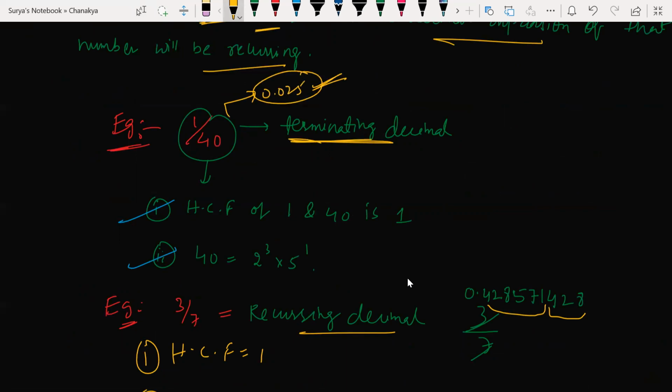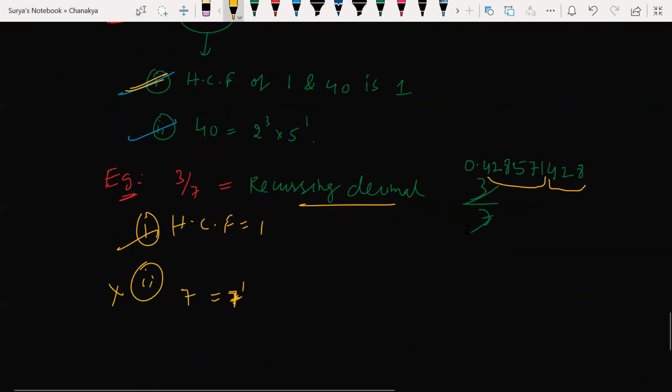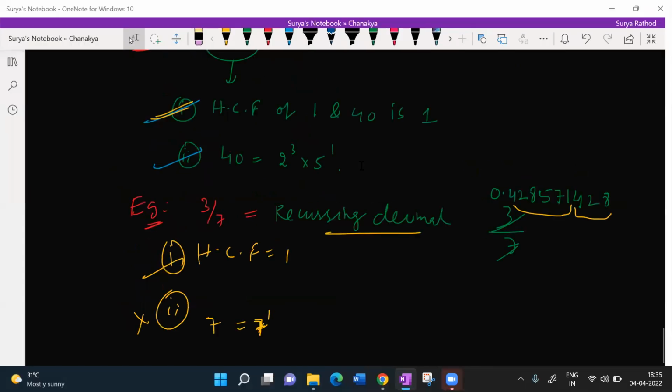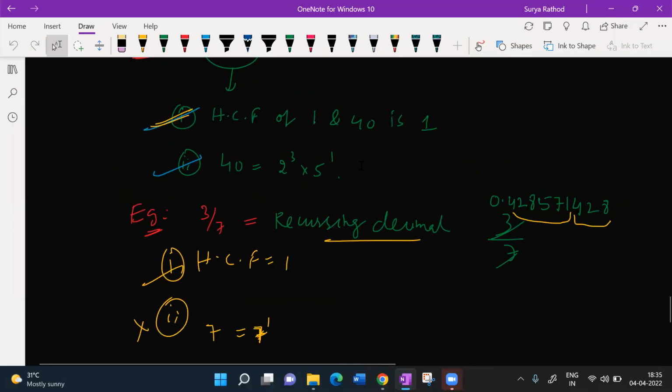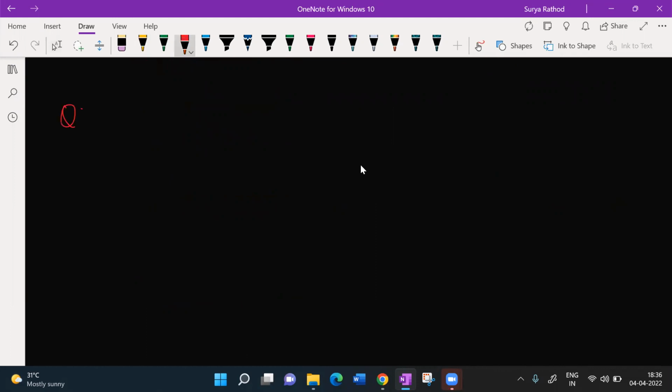Yes, the conditions are getting satisfied, so it is a terminating rational number. Now here condition number 2 was not satisfied, so it is a recurring decimal. Correct? Understood my point? Understood the process better? Yes. So shall we go for solving the questions now? We are done with the introduction. We have gone through the introduction perfectly. Understood? So now we will go with the questions.